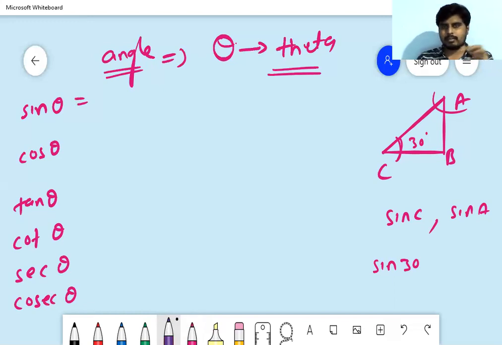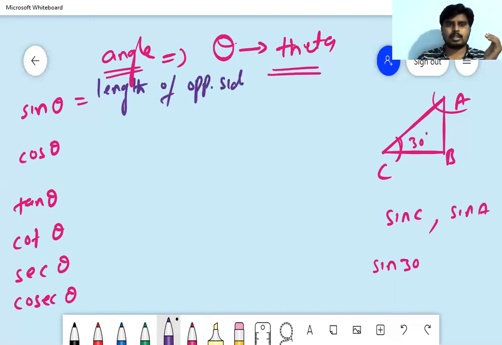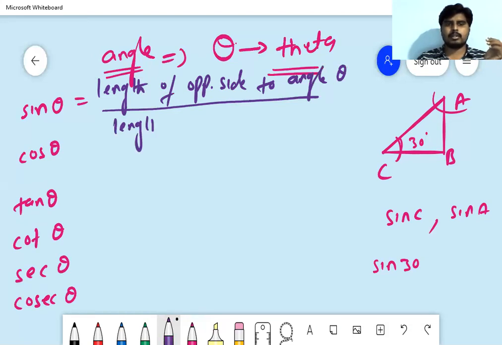Yes, we can write the lengthy form: length of opposite side to angle theta by length of hypotenuse.